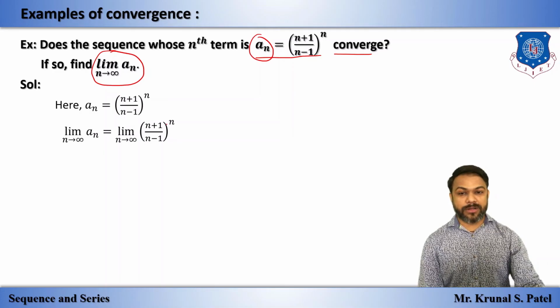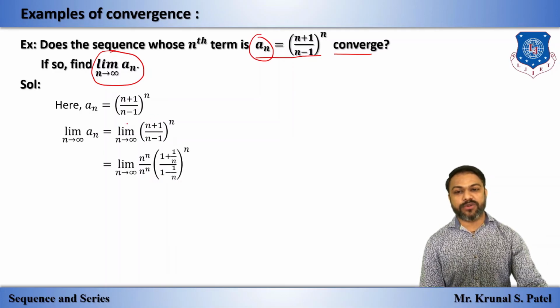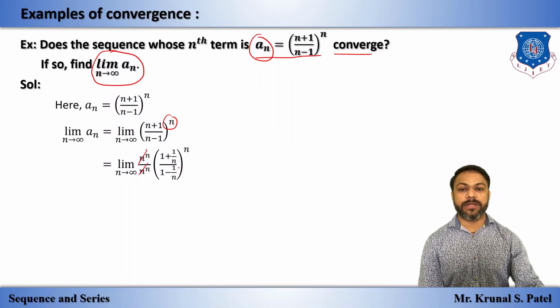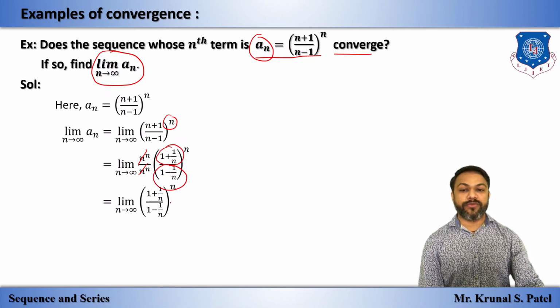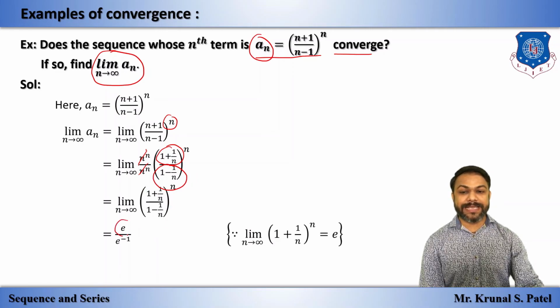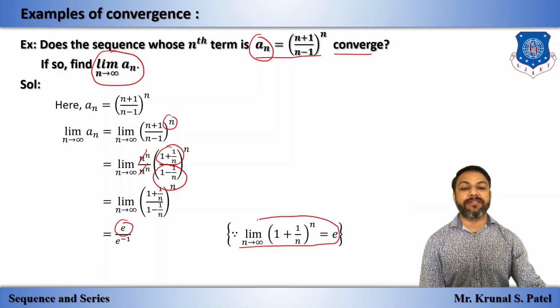Now to solve this, if we take n outside, n comes with this power, so n raised to n, in the denominator the same, so this will be cancelled out, and the power goes to numerator as well as denominator. So we have e for this limit, the standard limit, as we have discussed.